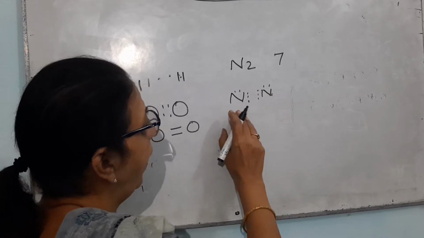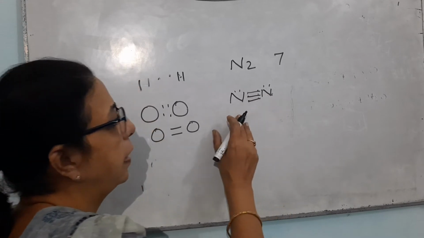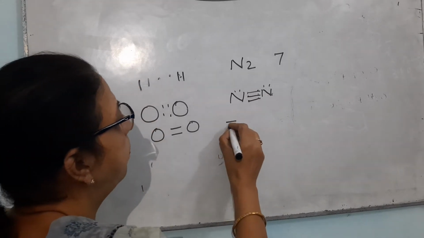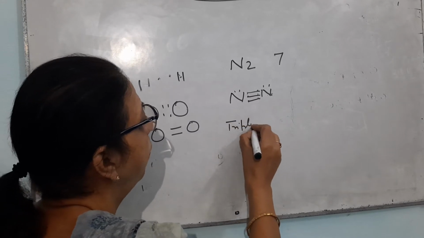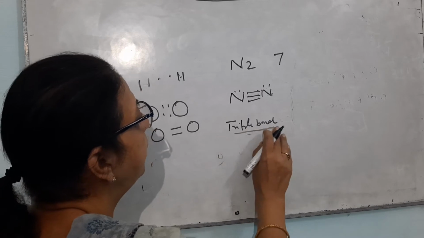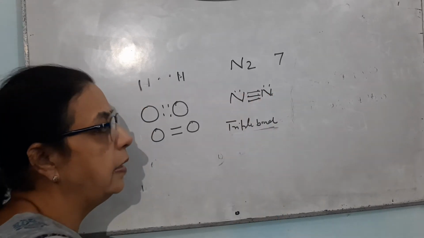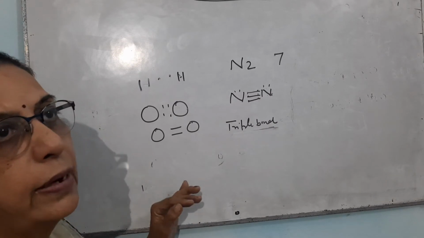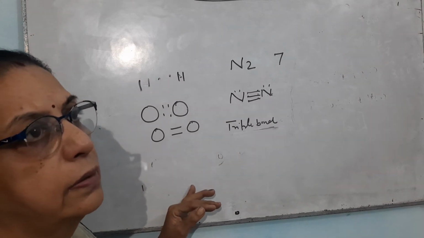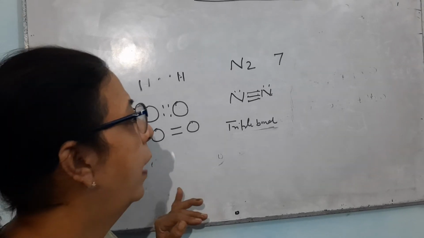Out of these 5 electrons, 3 electrons will be shared mutually to form a triple bond, and one pair of electrons with each nitrogen will remain unshared.